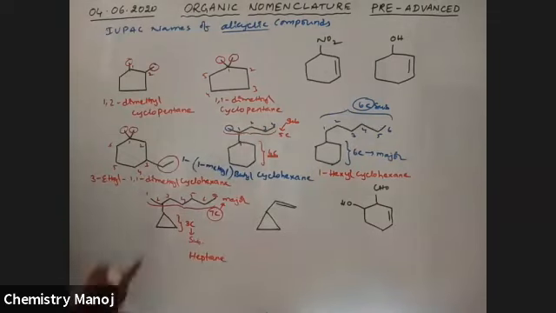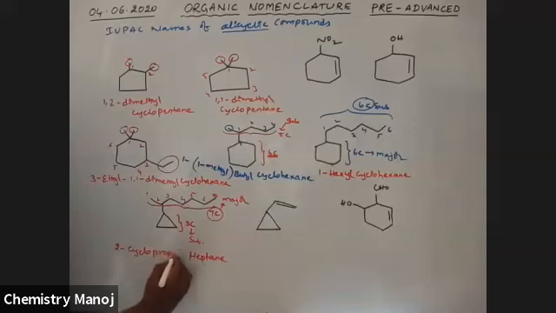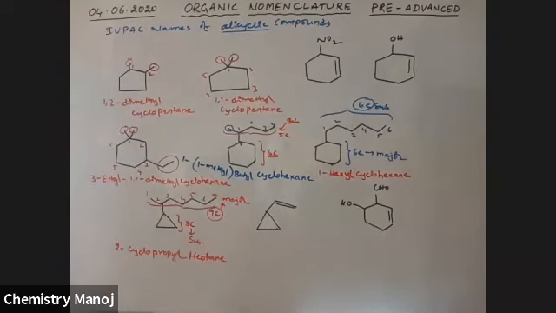At the second position, this group is attached. Actually, it is a cyclopropane, that is why it is taken as cyclopropyl at the second position. So it is 2-cyclopropyl heptane. Okay.